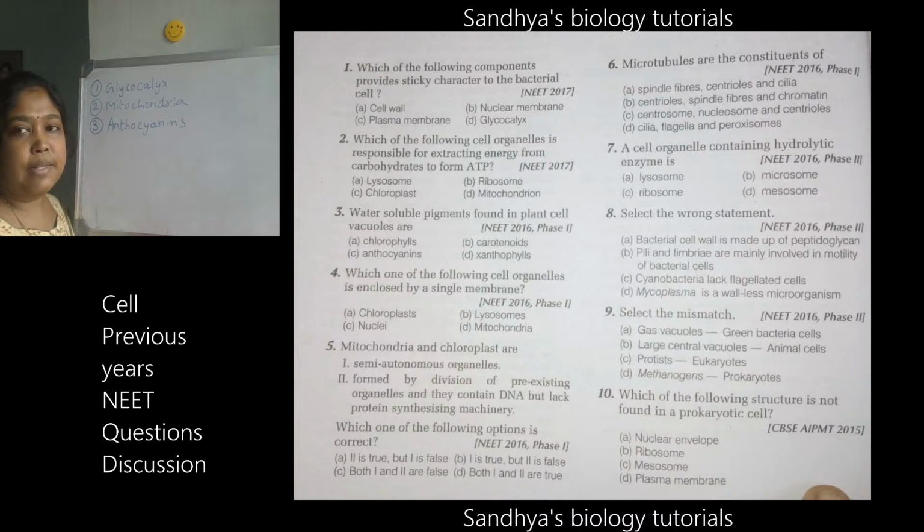So that will complete this chapter's questions. The fourth one: which one of the following cell organelles is enclosed by a single membrane? Easy question. Yes, that's the answer. Single membrane. I'm waiting.